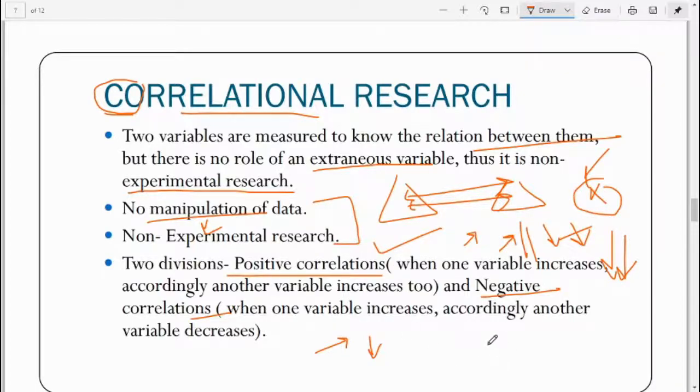But in negative correlation we have the reverse. If one variable is increasing, the other variable will decrease at the same time. For example, if you are increasing the consumption of alcohol, your health will degrade. Okay, so this was about negative correlation, where I gave an example. The relationship between alcohol and health has a negative correlation between the two. So this was about correlational research.